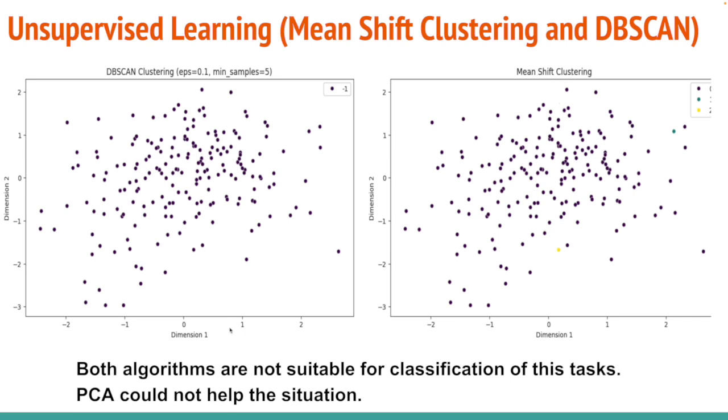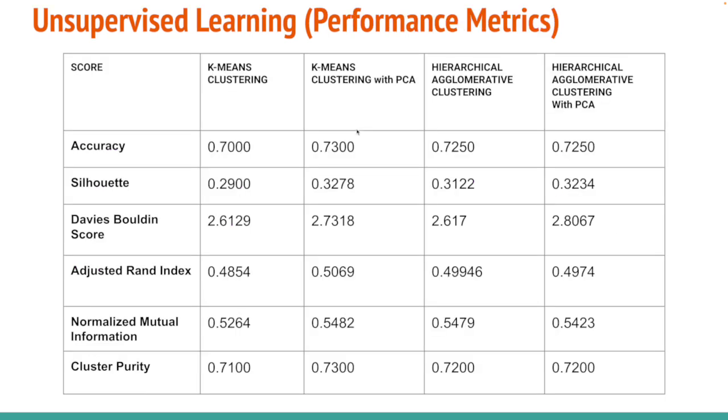Basically both these algorithms are not suitable for classification for this task. PCA couldn't help in this situation. The next is we will show a summary table for our models, and this is our so-called performance metrics, and these are our different models' performance.